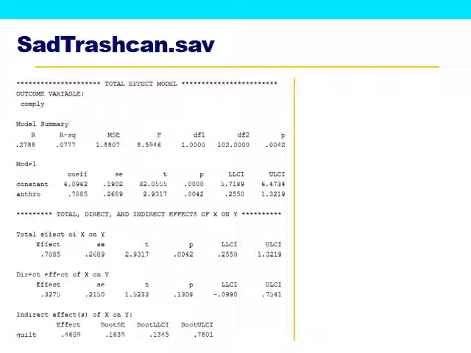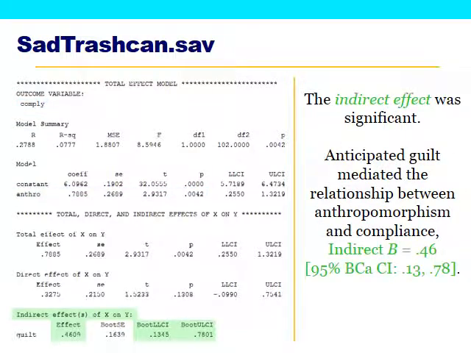This coefficient here, the 0.79, that would be your C value on your diagram. Okay, the indirect effect was significant, and we know that because the confidence interval for the indirect effect did not include 0. So the indirect effect is equal to 0.46. That's something we're certainly going to want to report in our results. And the bootstrapped confidence interval stretched from 0.13 to 0.78. So since 0 does not fall between these 2 numbers, we know that the indirect effect was significant.